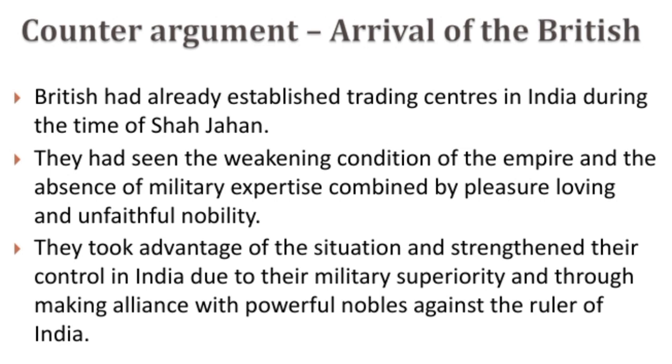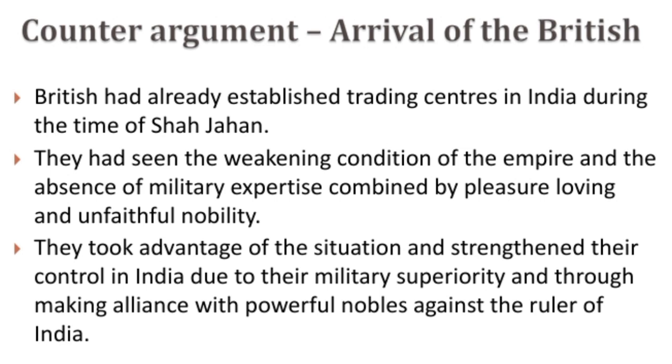British had already established trading centers in India during the time of Shah Jahan, and they had seen the weakening condition of the empire, and they had noticed the absence of military expertise among the Mughals, and they had also noticed that they were pleasure loving, and some of them were unfaithful, especially the nobility class.